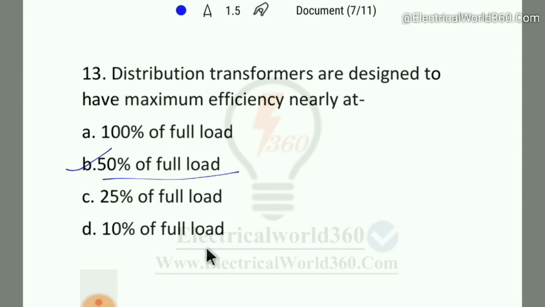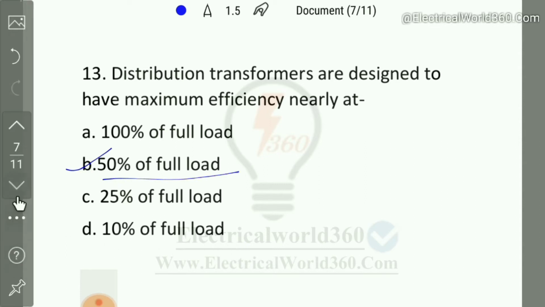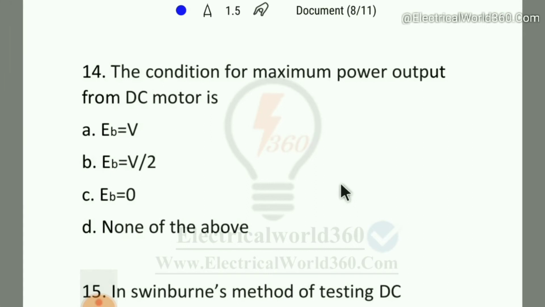So coming to the next question, question number 14. The condition for maximum power output from DC motor is Eb equals V, Eb equals V by 2, Eb equals 0, and option D is none of the above. So as we know, for maximum power developed in a DC machine, for motor E equals V by 2, and for generator V equals E by 2.